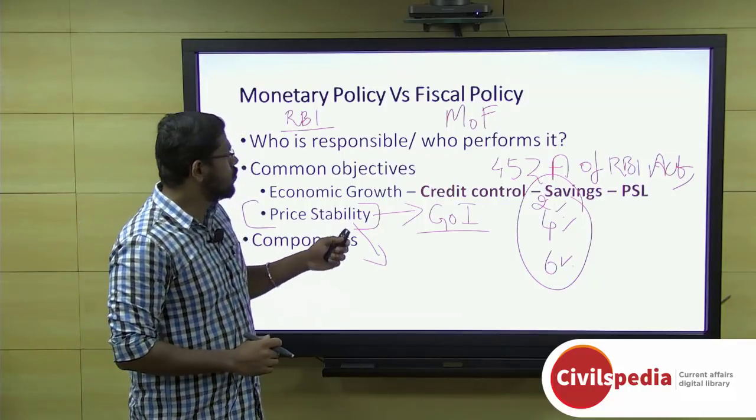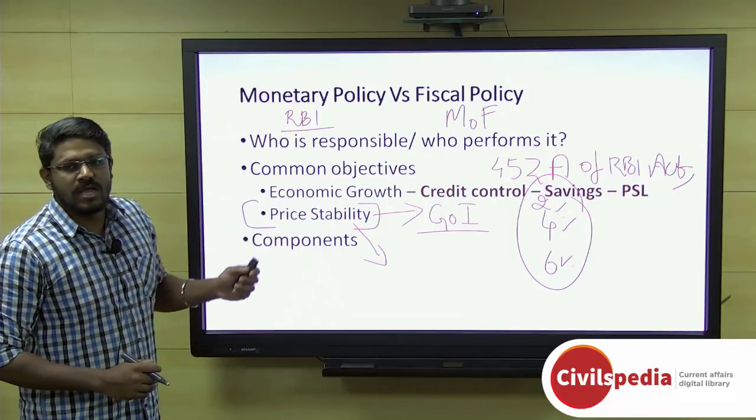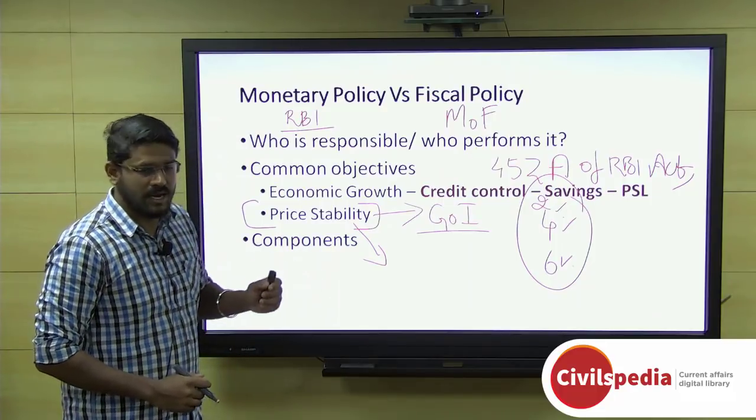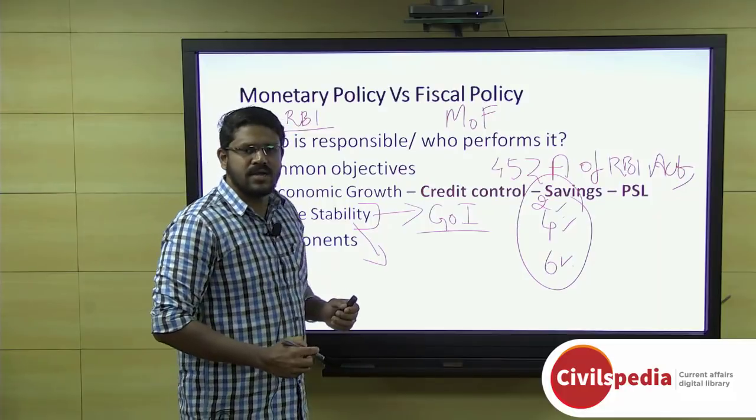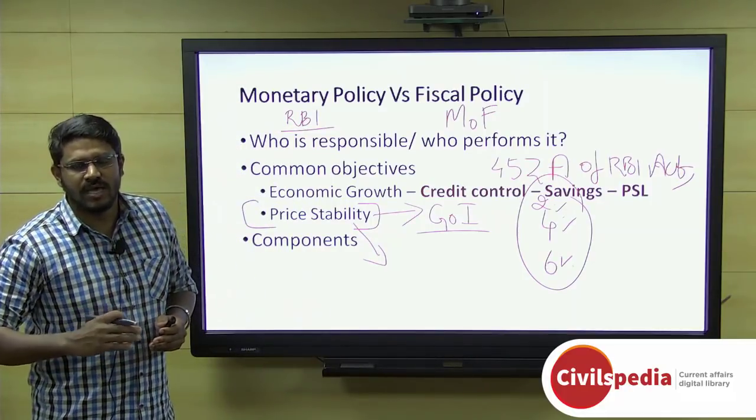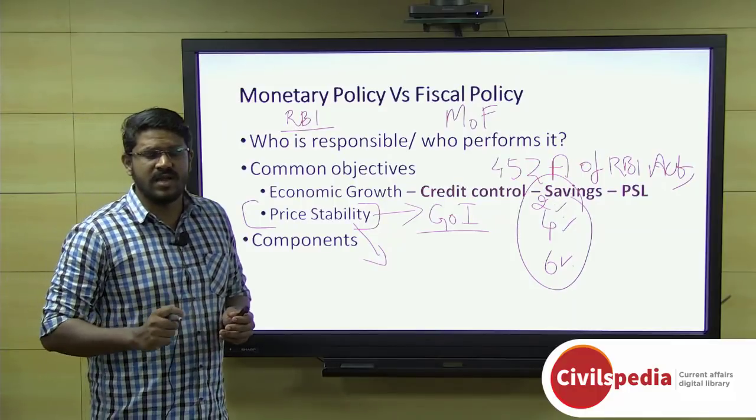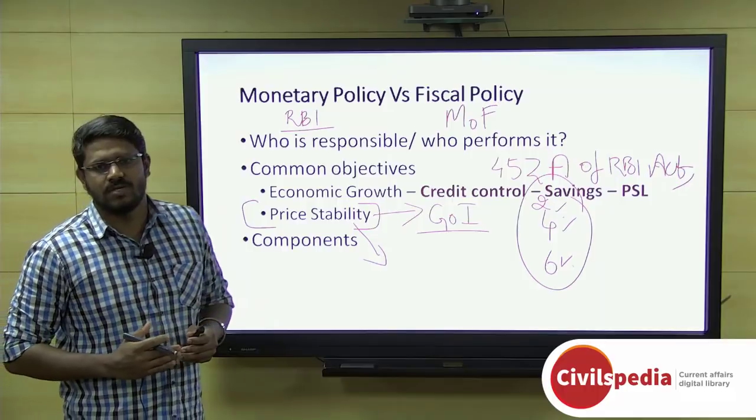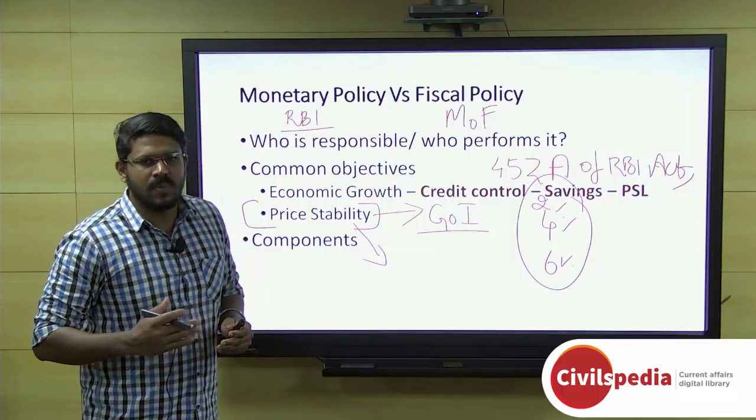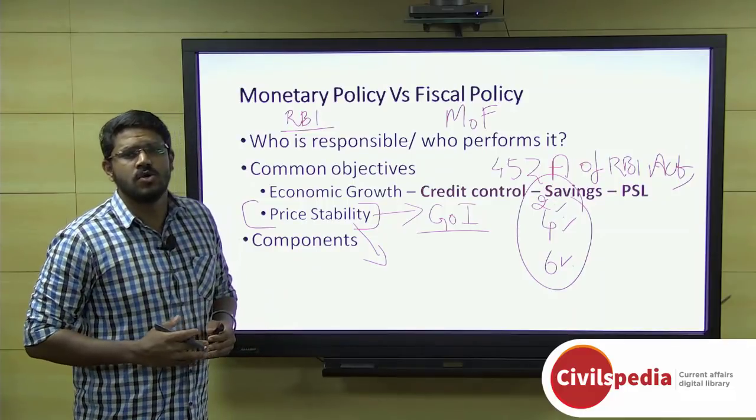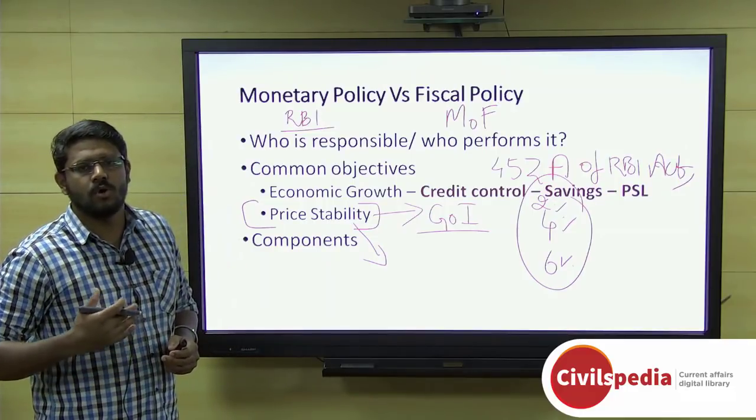And how, through fiscal policy, the government ensures price stability or controls inflation is that it may increase taxes and reduce expenditure whenever people have a lot of money or whenever there is demand-based inflation. And when there is a supply side constraint, it may reduce taxes and may provide a lot of subsidies to promote growth, to promote more production.